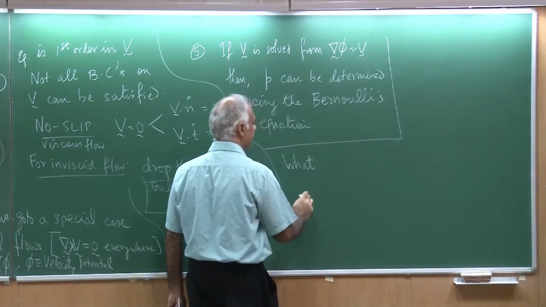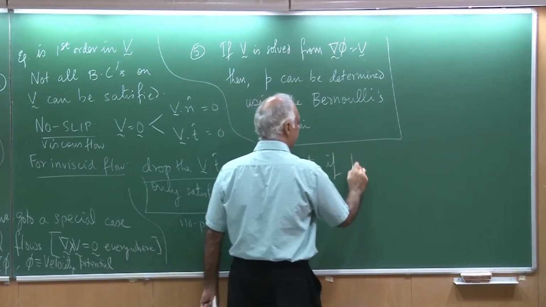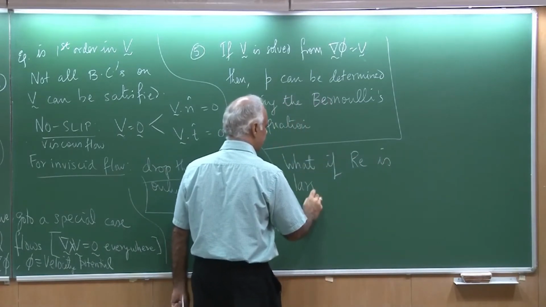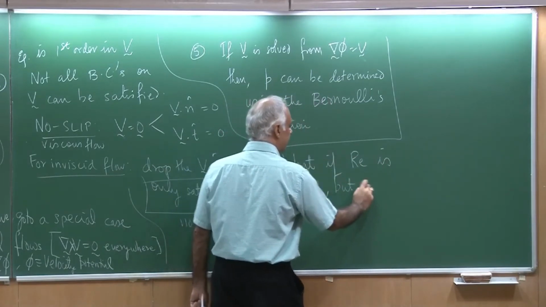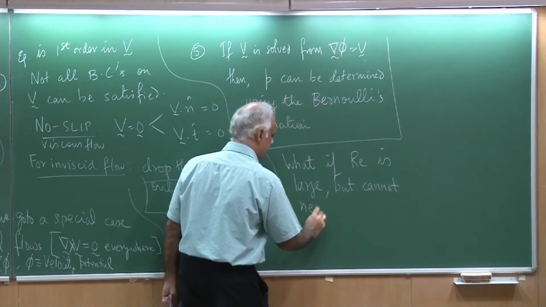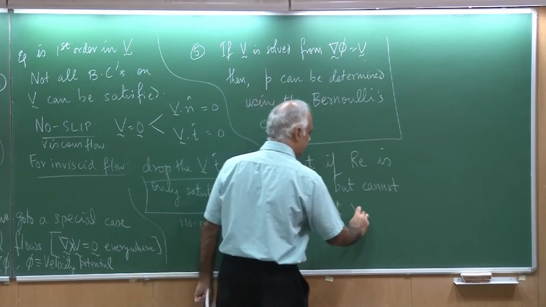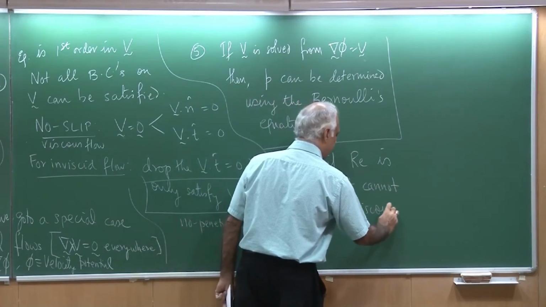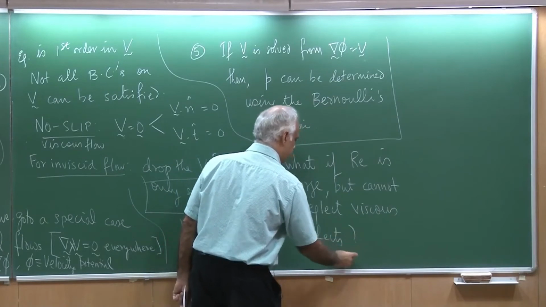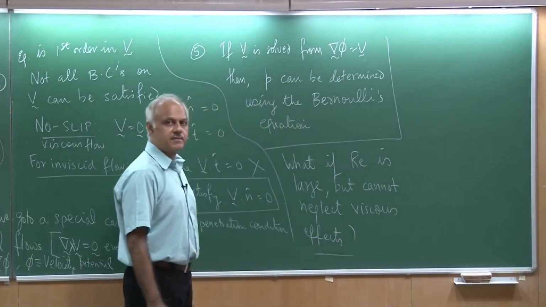So the question we are asking is, what if Re is large but we cannot neglect viscous effects? So what about this question?